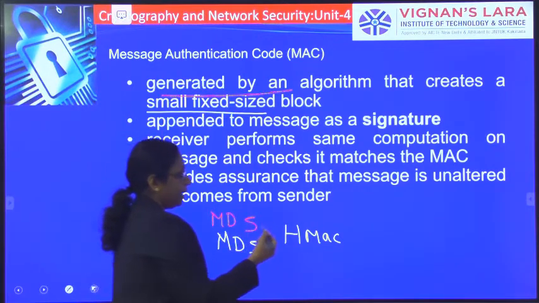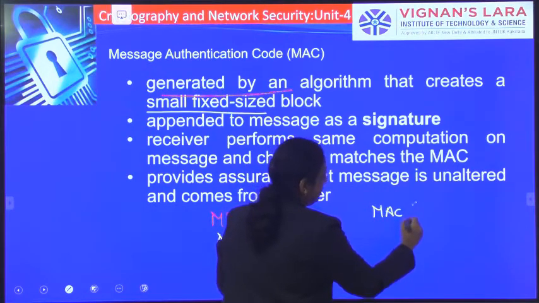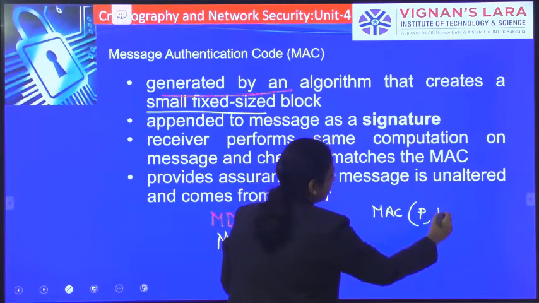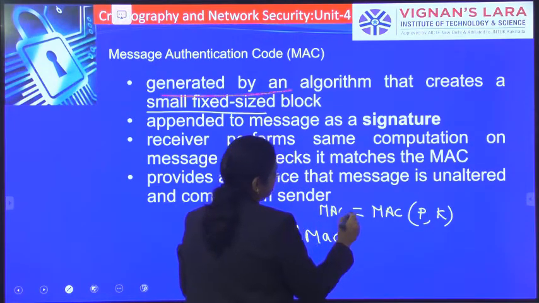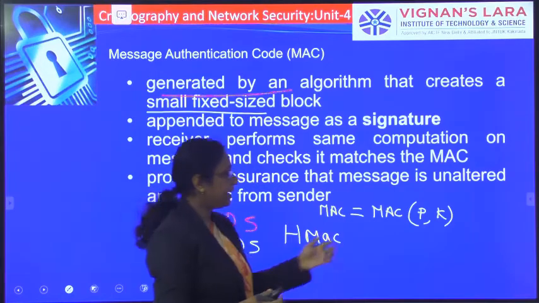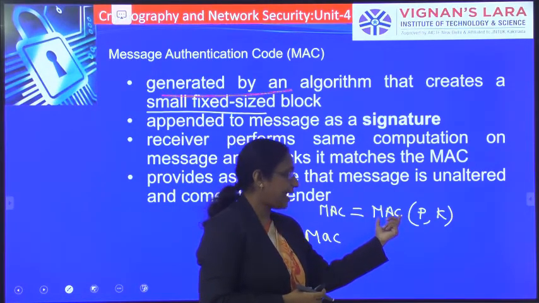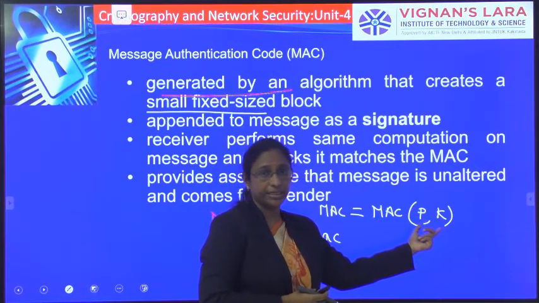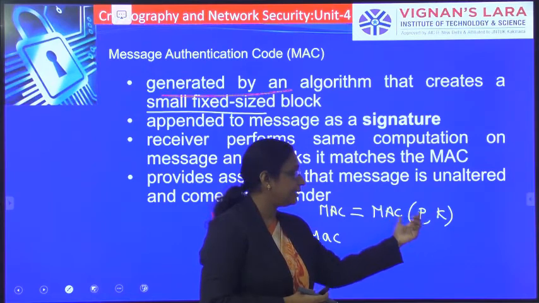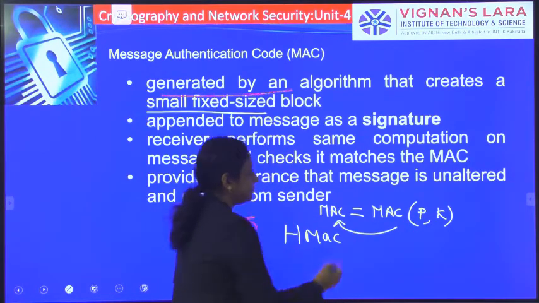We apply some MAC algorithm over the plain text with some key K. So the MAC algorithm is applied on a plain text with a particular key, and after applying it on the plain text and key, you get a MAC code.